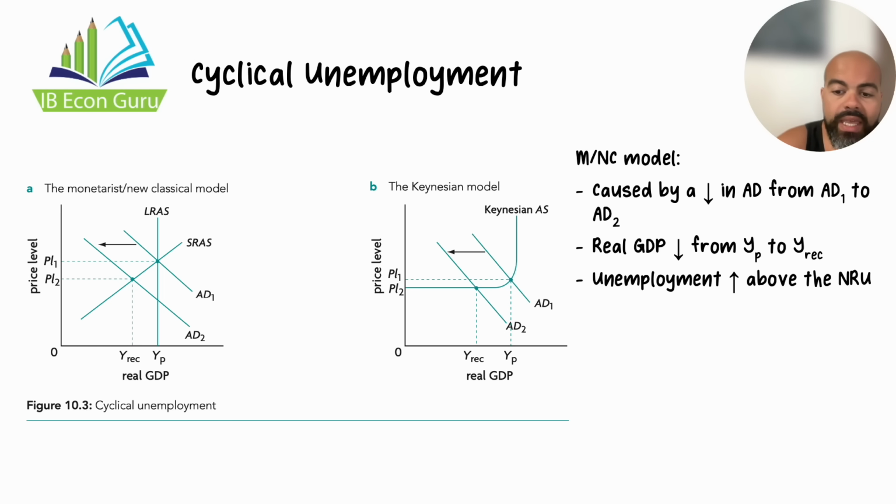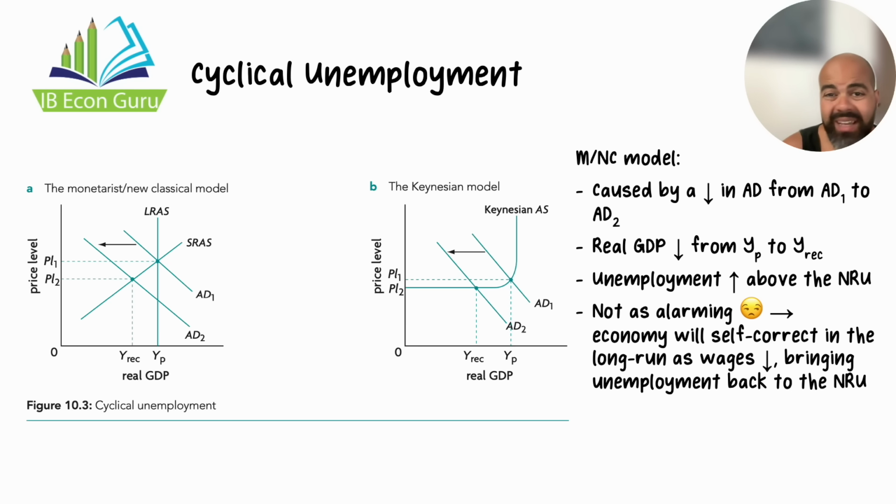Now, in the monetarist and new classical perspective, cyclical unemployment is actually not as alarming for them, hence the meh emoji that I have here. It doesn't alarm them that much because they believe that the economy is magical. The economy will self-correct in the long run. Why? Because wages will go down, or business labor costs will go down, bringing unemployment back to the NRU.